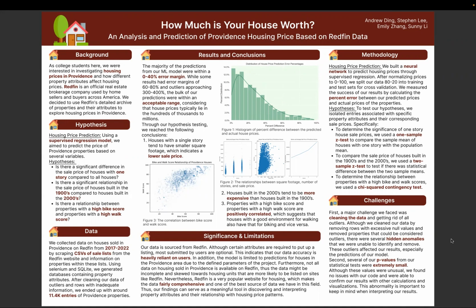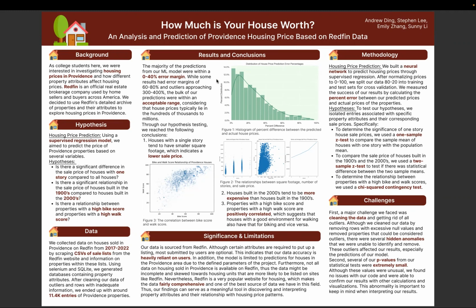Regarding pre-processing, we cross-validated the data set into an 80-20 split, as well as applying min-max normalization to the sale price from 0 to 100. And we trained the model over 100 epochs with a learning rate of 0.0025. And the results are, as you can see on figure 1.